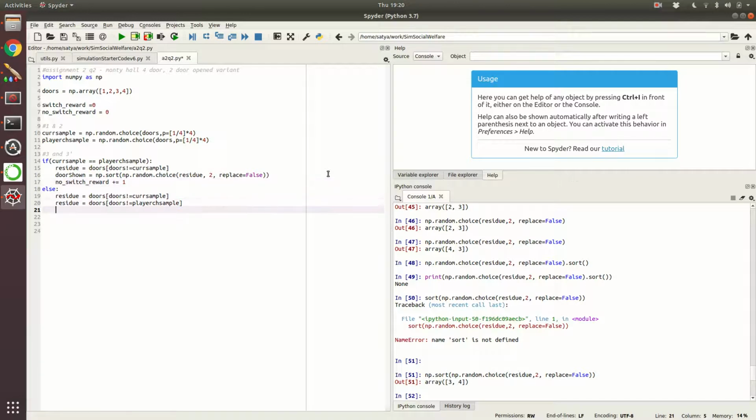Here, since in the residue there are only 2 doors left and you have to show both the doors, switching will guarantee a reward. So let us do that.